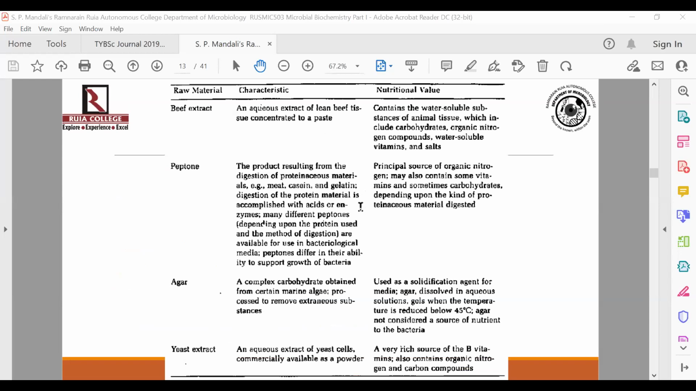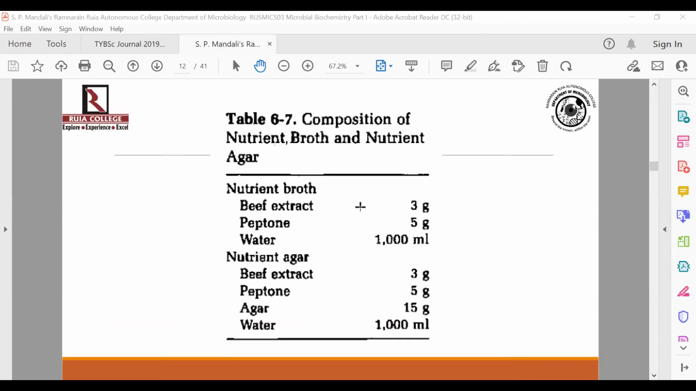Now, this is one of the most common media that is used in any microbiology laboratory to cultivate bacteria. Remember that this medium called nutrient broth is obviously going to be the liquid form of the media. And if you make a solid form of it, then you call it nutrient agar. So nutrient broth is the term used for the liquid medium, while nutrient agar is the term used for the solid medium.